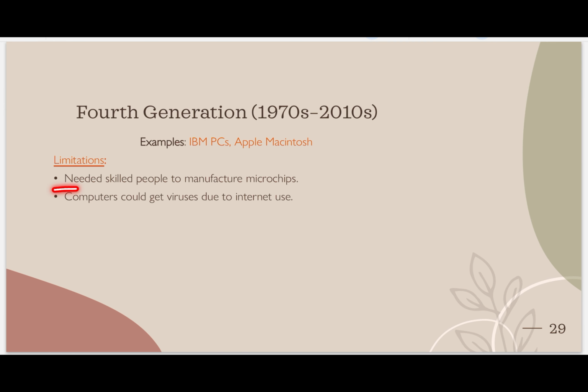Limitations: skilled people were needed to manufacture the microchip because it was very difficult. See how small it is. Still, India is not developing this type of chip. Which country is developing it? China, you can say. Because there are skilled people who can develop small chips. Many mobile or electronic companies still have their main hub in China. Computers could get viruses due to internet use.